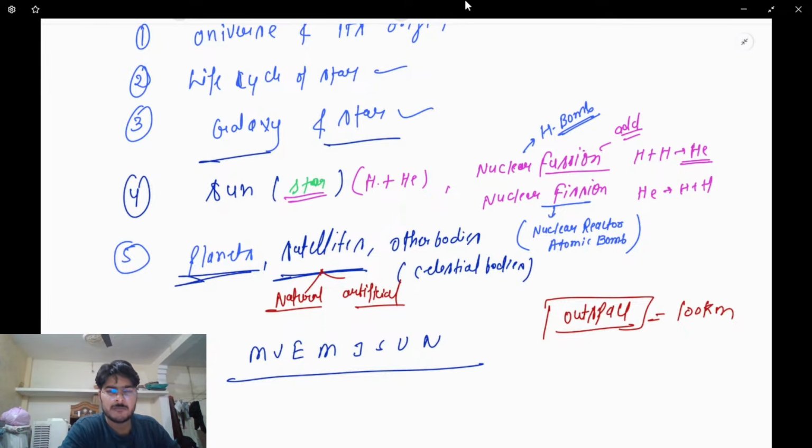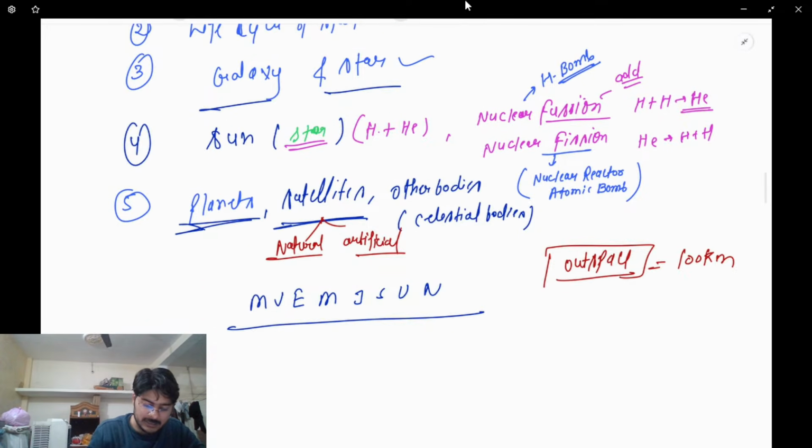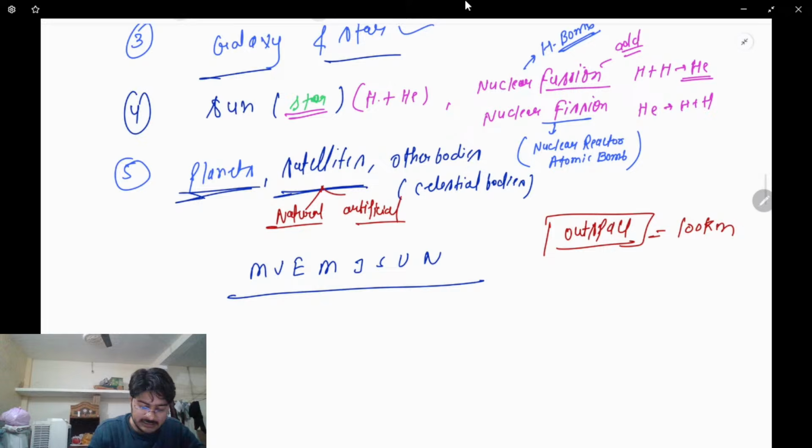Clear, everybody? Planets, satellites, and other bodies. What are these bodies? Celestial bodies. What is the meaning of celestial bodies? Any body which is there in outer space is known as a celestial body. Clear? And then the last point that is there is